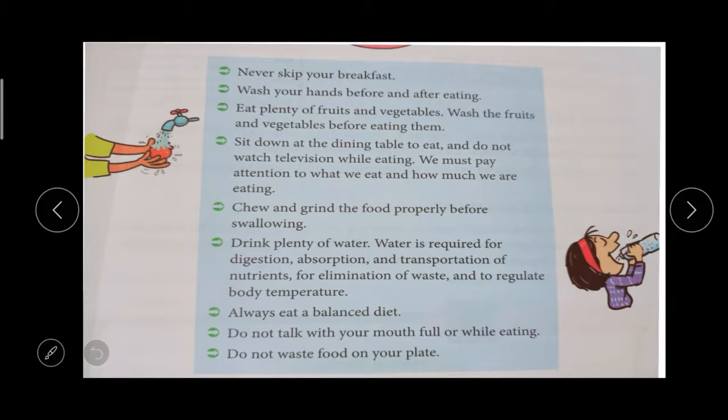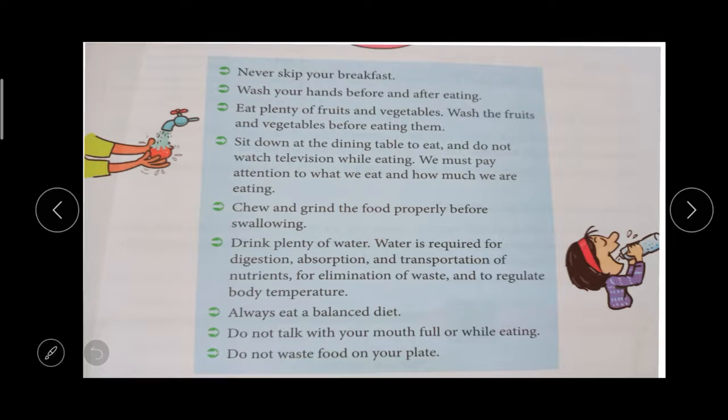You should eat plenty of fruits and vegetables. We should wash the fruits and vegetables before eating. We should sit down at the dining table to eat. Do not watch television or play while eating. We should pay attention to what we eat and how much we are eating.